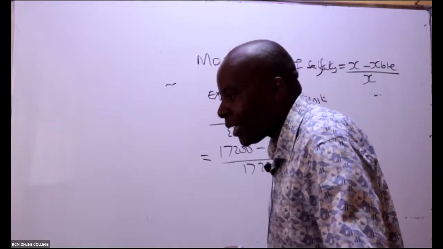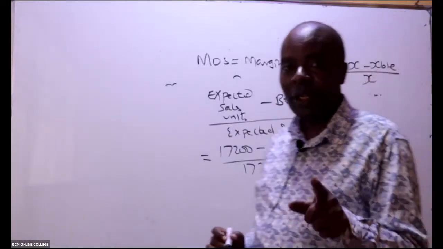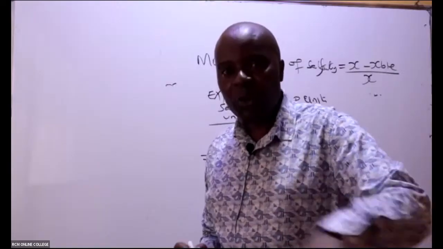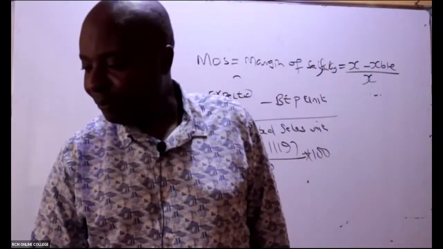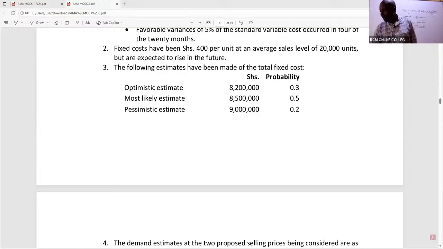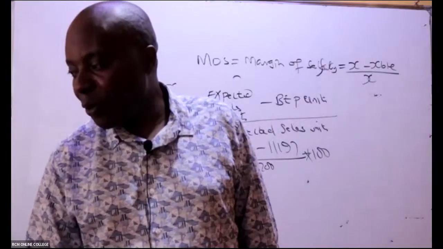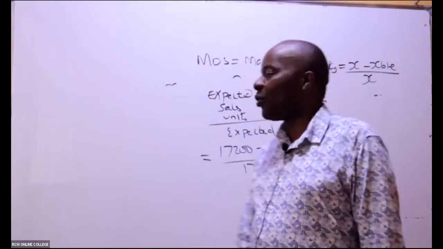Please help Mwalimu to answer those questions, how we got fixed cost. The very best way of answering these students, you can even take a snapshot of your working, circle that fixed cost, and show them. Remember what we did here to get this fixed cost? They're given here. You see here, fixed costs. There are 3 and they have probabilities. So we took it at 2 times 0.3 plus this 85 times 0.5 plus 90 times 0.2. That's what we did. But a good student should be able to show this very well by just taking a screenshot and sending it in the WhatsApp group. That would be very, very good.